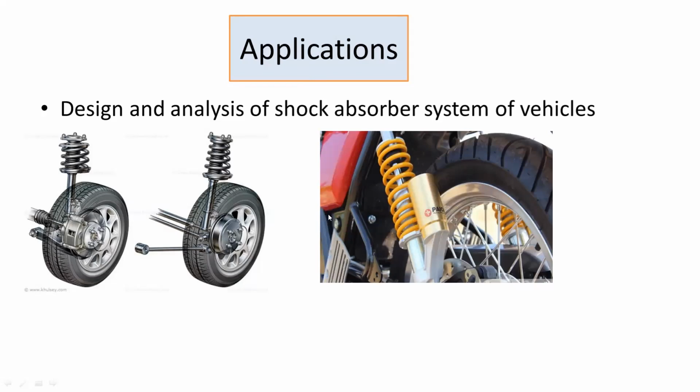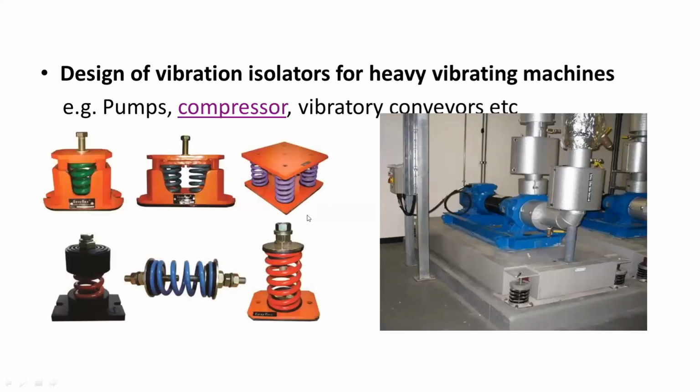When you learn the vibration part of dynamics of machinery, you will get a good understanding of how shock absorbers are designed in the industry. The second application is the design of vibration isolators for heavy vibrating machines, for example pumps, compressors, and vibratory conveyors.